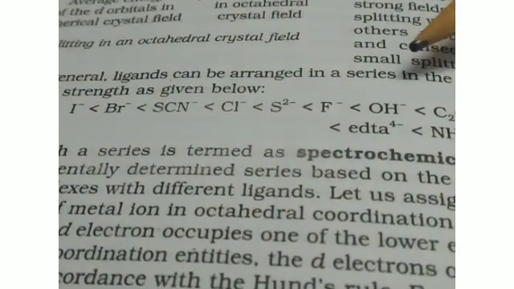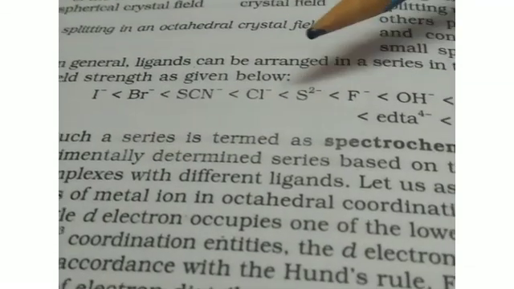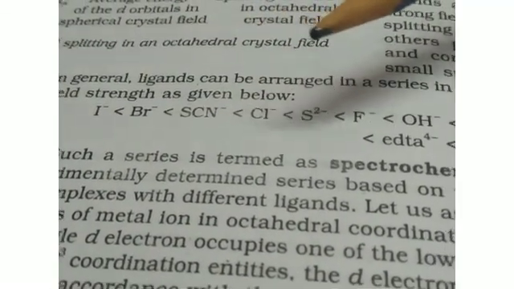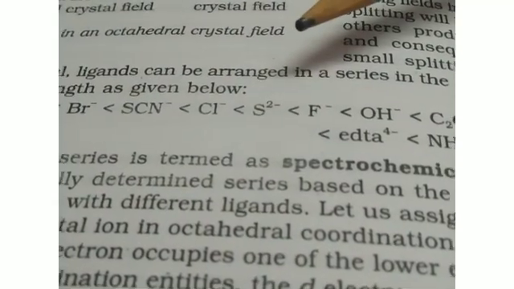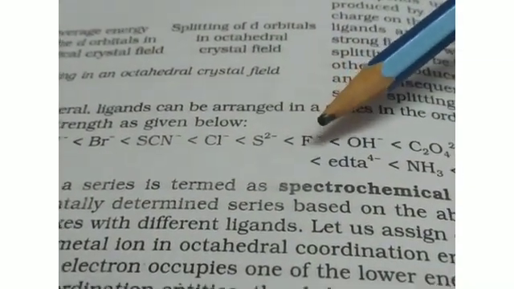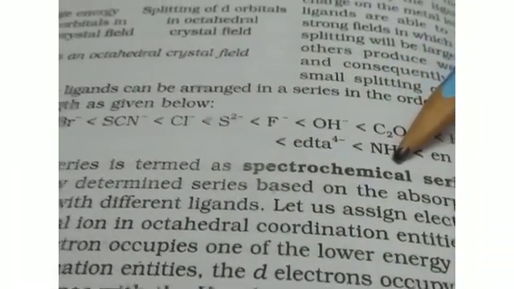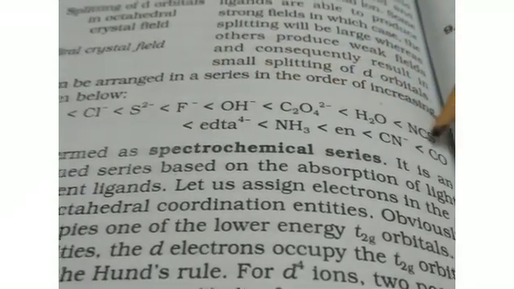When the ligands are arranged in the order of the magnitude of the crystal field splitting energy, the arrangement thus obtained is called the spectrochemical series. What does spectrochemical series mean? When ligands are arranged in the increasing order of their crystal field splitting energy, the series thus obtained is called the spectrochemical series. These ligands produce a weak field, and these ligands produce a strong field.